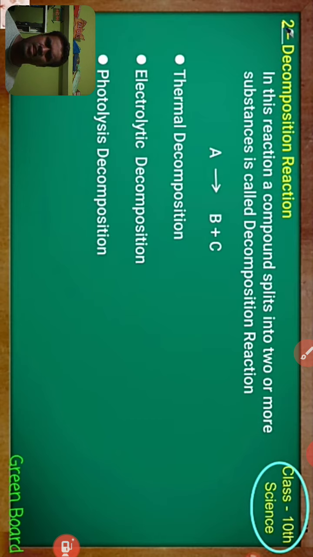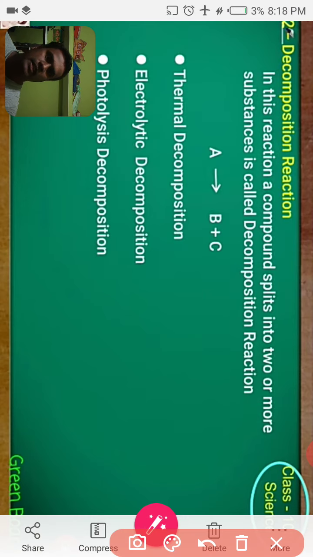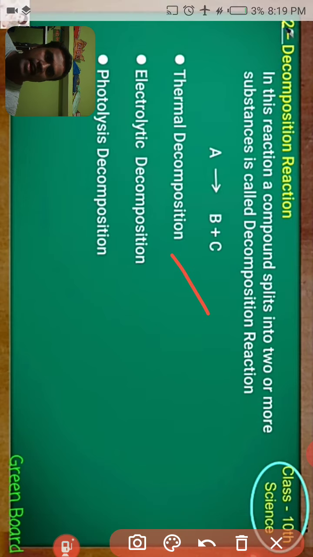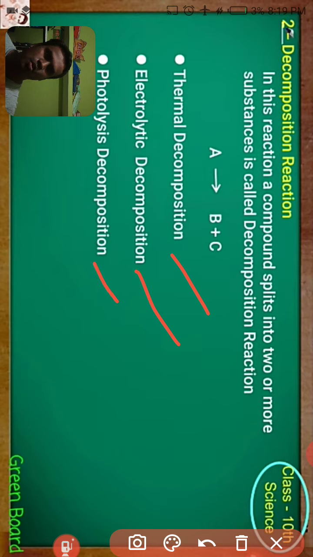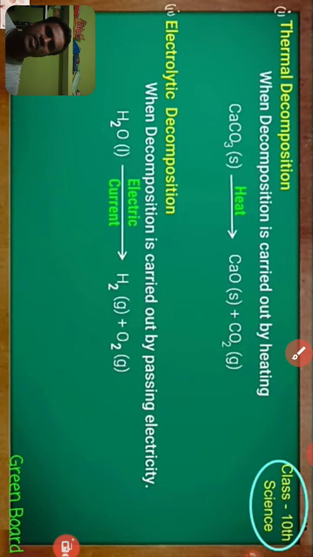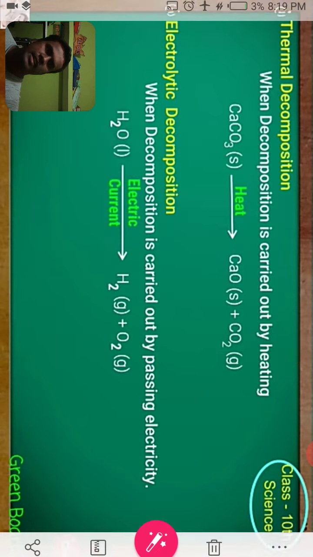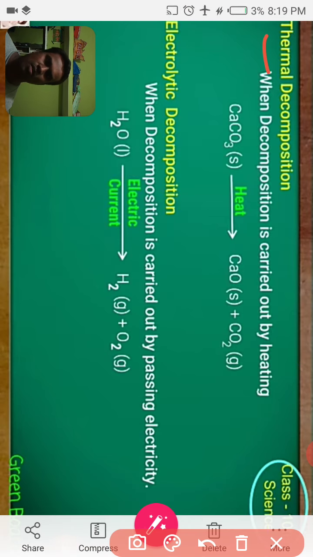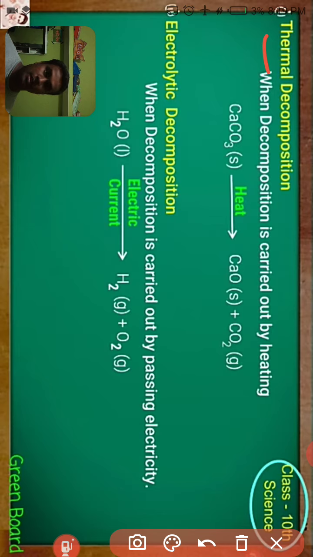Here we can see some types of decomposition reactions. Which are those? Thermal decomposition, electrolytic decomposition, and photolytic decomposition reactions. These are the types of decomposition reactions. Let's see them one by one. The first one is the thermal decomposition reaction. The word thermal itself indicates the meaning, right?